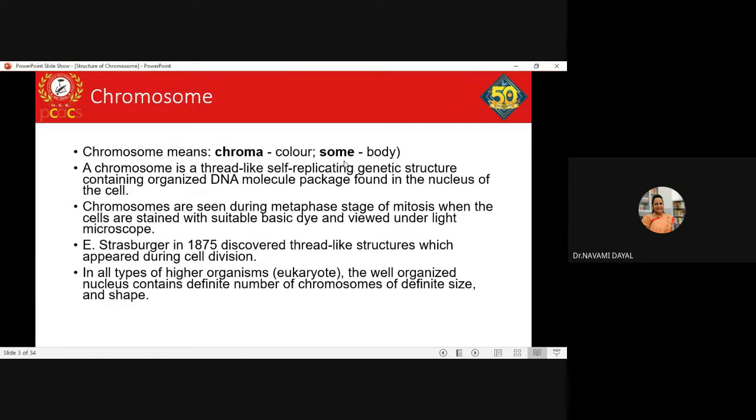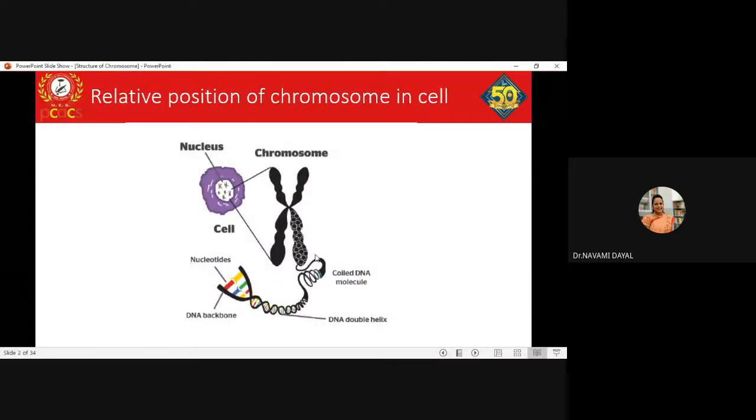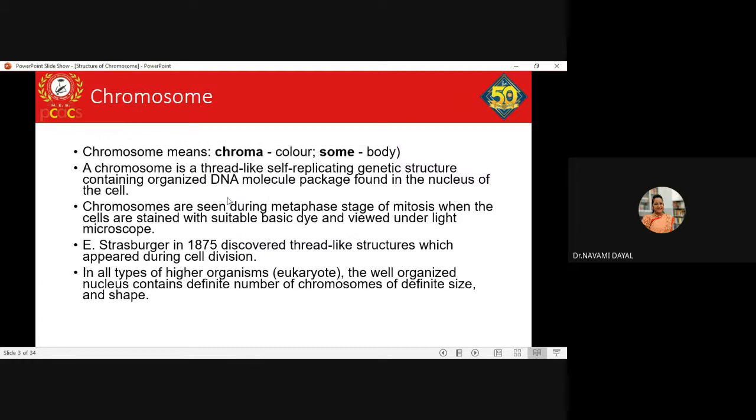Chromosomes are thread-like self-replicating genetic structures containing organized DNA molecules which are packaged and found in the nucleus of the cell. If you see the structure, they are thread-like structures wound tightly across the entire length. They are seen typically in the metaphase stage of mitosis, when the cells are stained with some suitable DNA or basic dye.